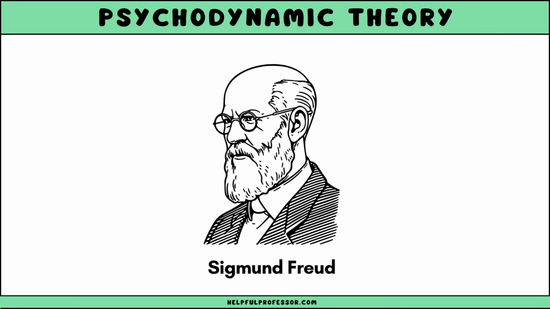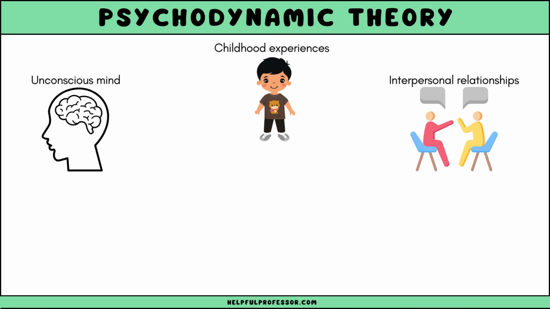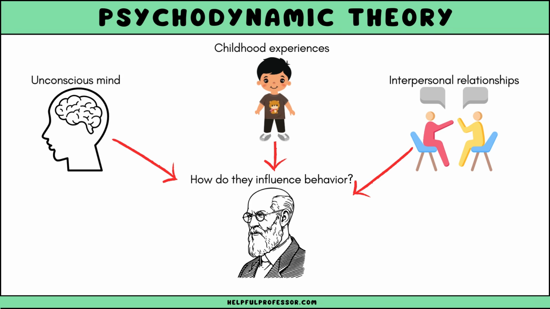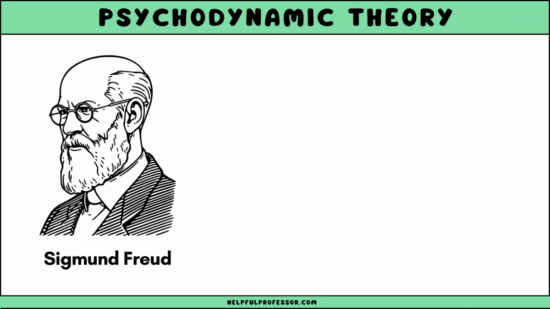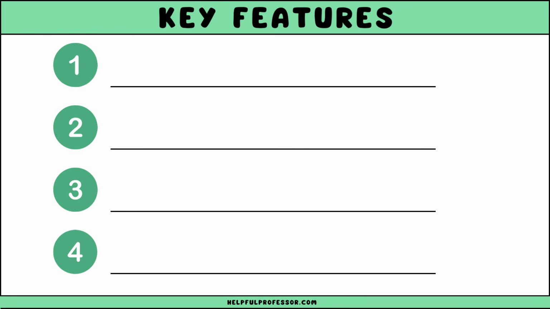Psychodynamic theory analyzes the influences of the unconscious mind, early childhood experiences, and interpersonal relationships on behavior. It originates from the work of Sigmund Freud, but has evolved over time through the contributions of various psychologists. Let's look at four key components of psychodynamic theory. The first is the unconscious mind.